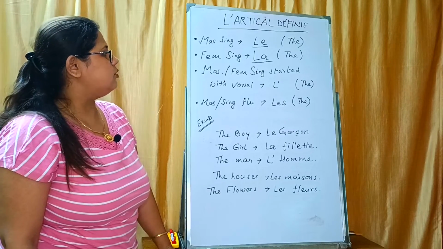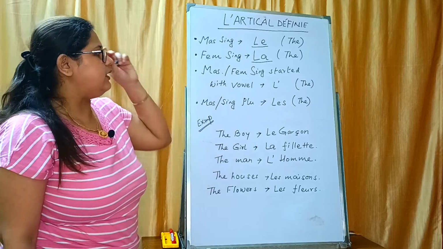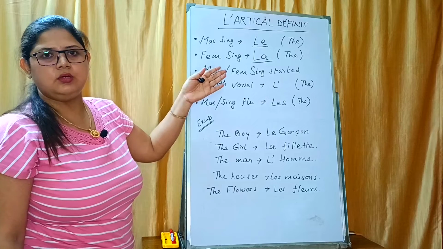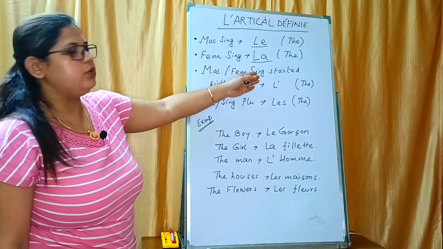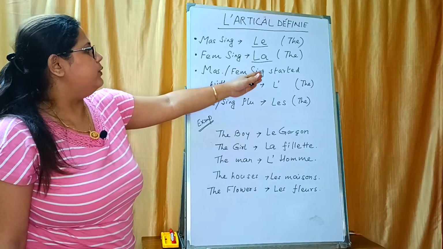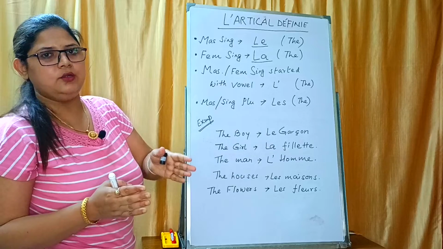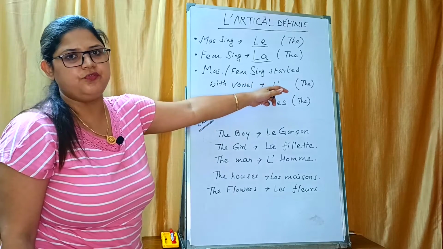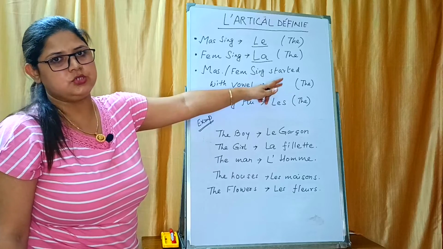There is no sound of H in French, so that is why H is also used as a vowel. So for a masculine or feminine singular word which starts with a vowel, in front of that word we will use L apostrophe as l'article défini. The meaning is also the same in English, "the".